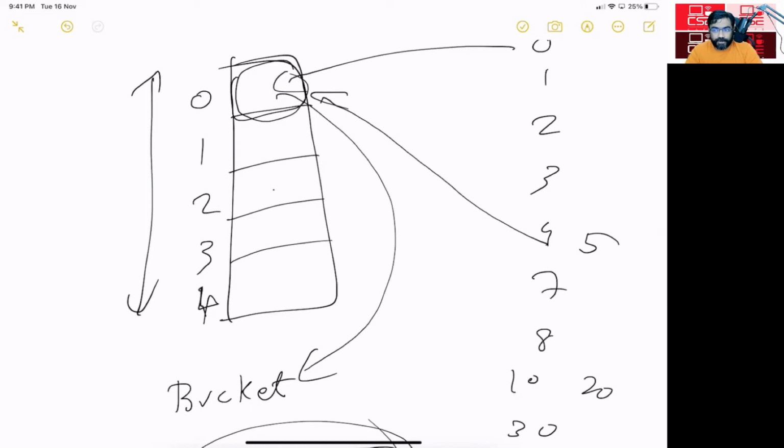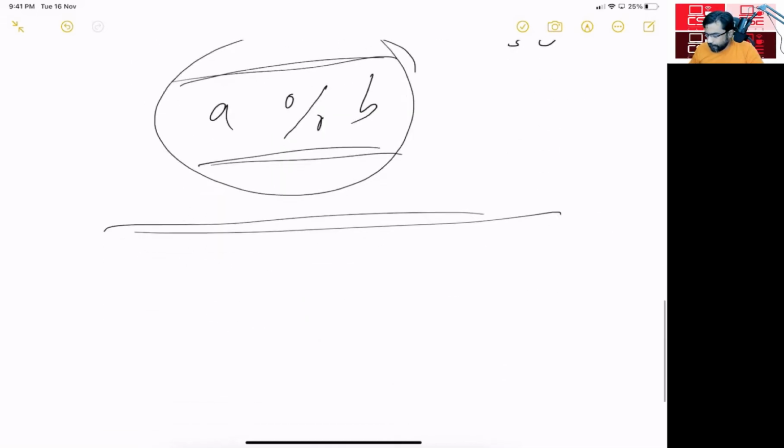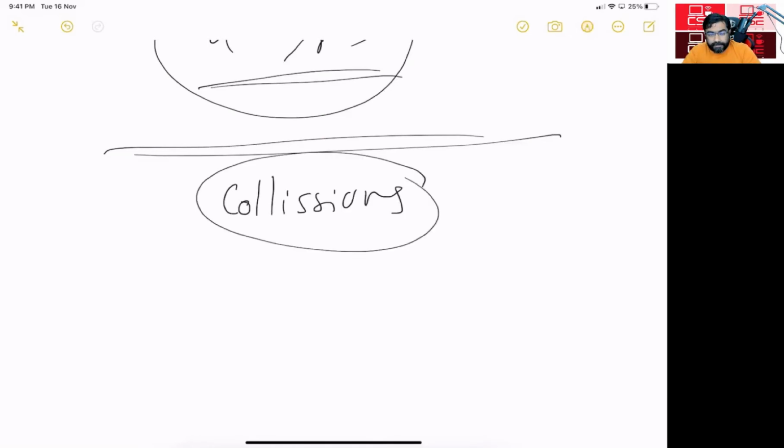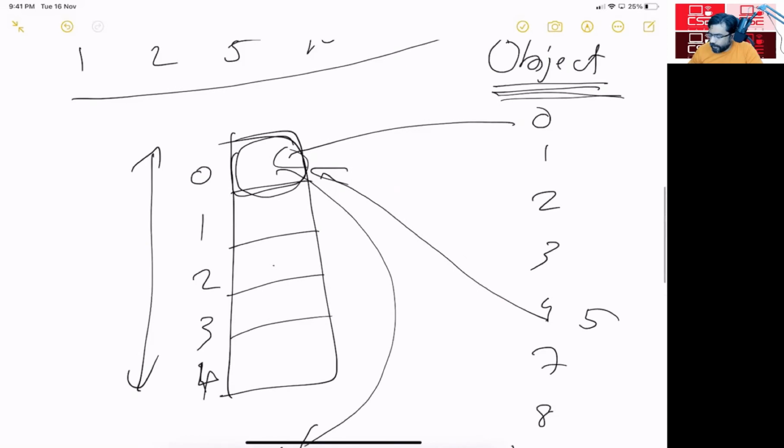So what is the solution to this? Or what do you call this particular problem? This problem is called collisions. There are many different ways to solve this. You may have learned many techniques in computer science. Here again, we will take a very simple approach, which is called chaining. In each of these locations, we can create a linked list.